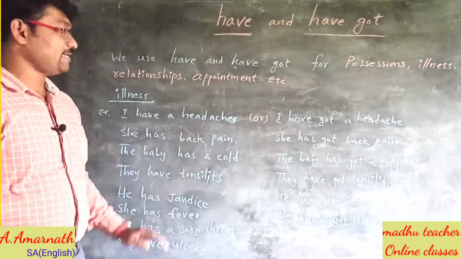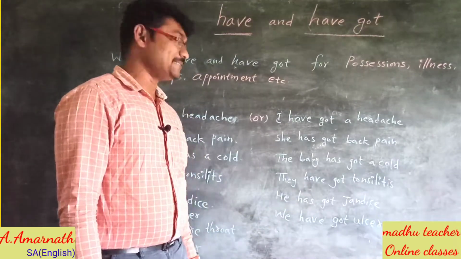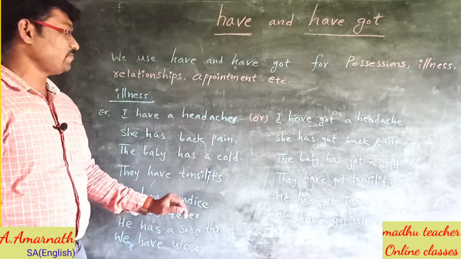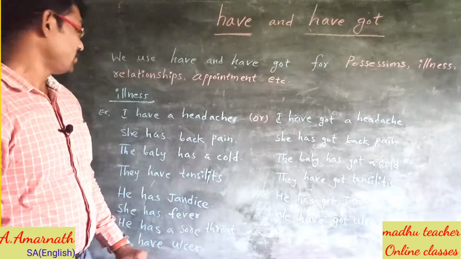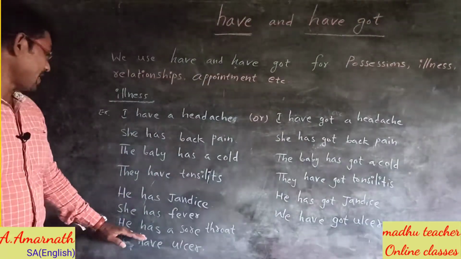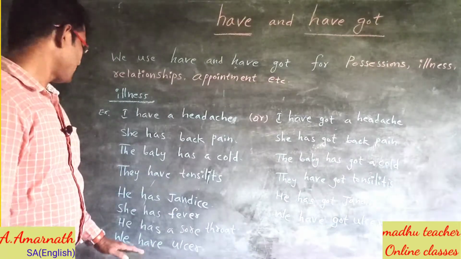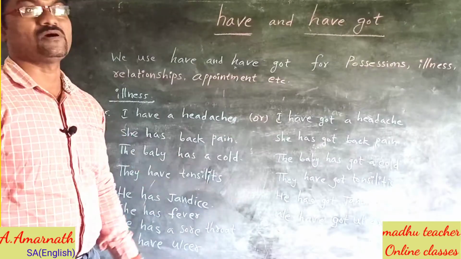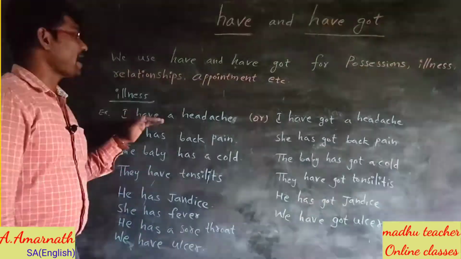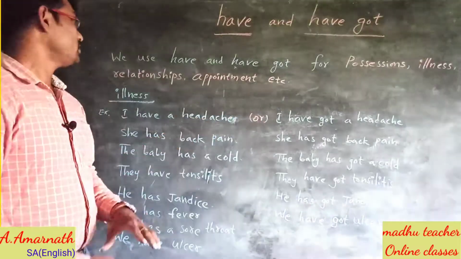He has jaundice. He has got jaundice. She has fever. She has got fever. He has a sore throat. We have ulcer. We have got ulcer. You can use have or have got.